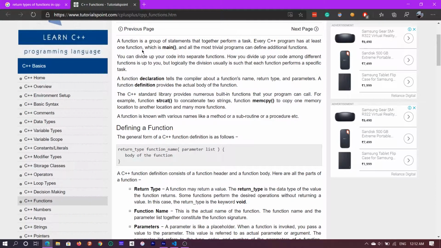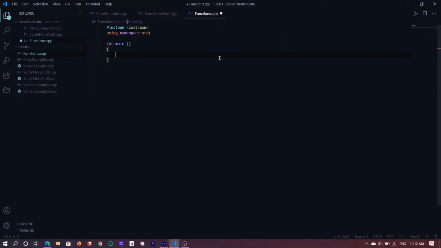It says a function is a group of statements that together perform a task. Every C++ program has at least one function, which is main, as I just said. Even the most trivial programs can define additional functions. So you can't get away without writing int main with traditional C++. It groups together a few lines of code, and you're supposed to make functions for dividing your program into different tasks. Each function does one particular thing.